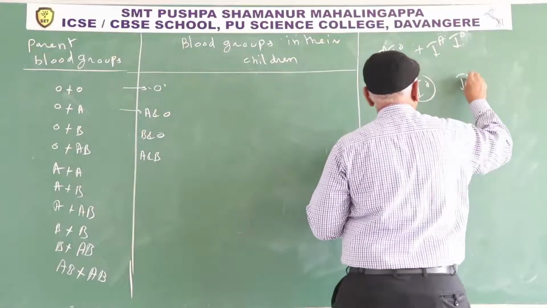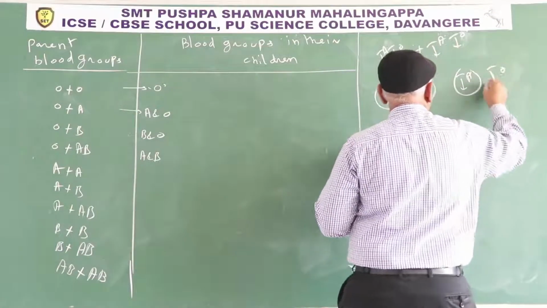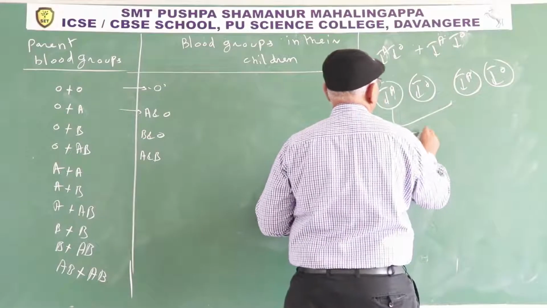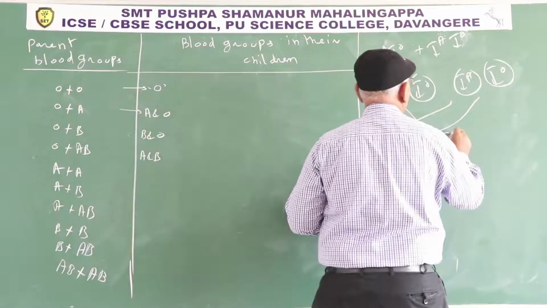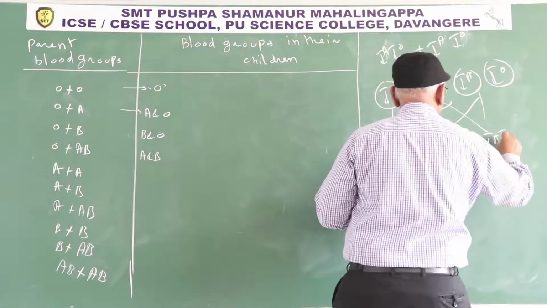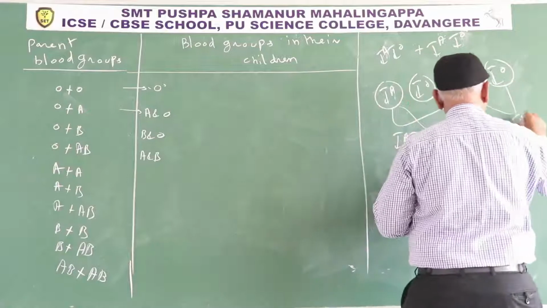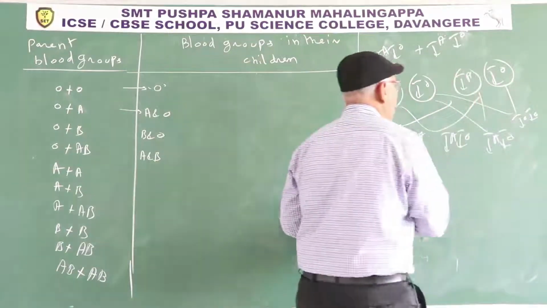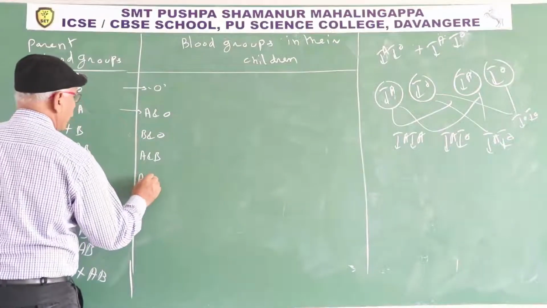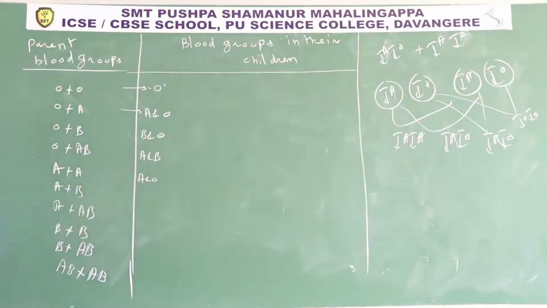From the other heterozygous A, also two types. The possible blood groups are A and O. In this manner you practice.